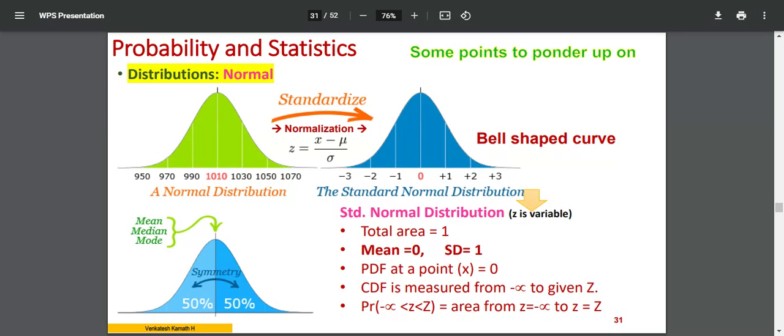Mean is 1010. Okay. So what I do is use the mean and standard deviation, and for each value of x on the x-axis, many values are there, right? For each value x, I make a conversion and redraw the blue colored graph. Now, if you see it, the mean is 0 and the standard deviation is plus or minus 1, this side and that side, right? So whatever the green colored chart, whatever my actual value, I am converting it so that I get a bell chart for which the mean is always 0 and the standard deviation is plus or minus 1, this side and that side. So I can make use of a table representing this. I can have a standard value.